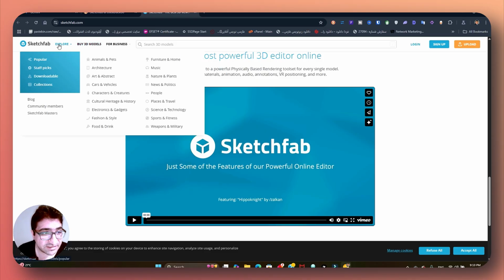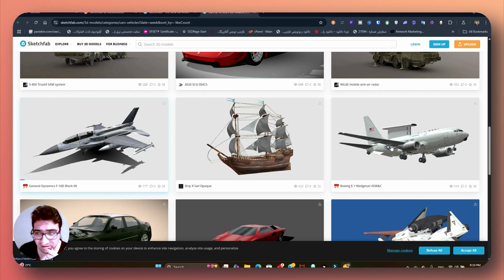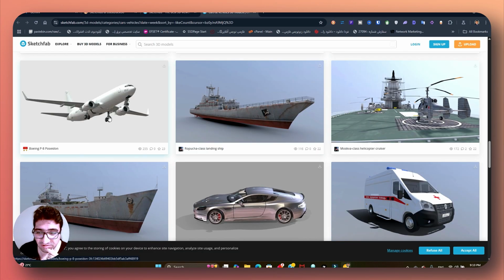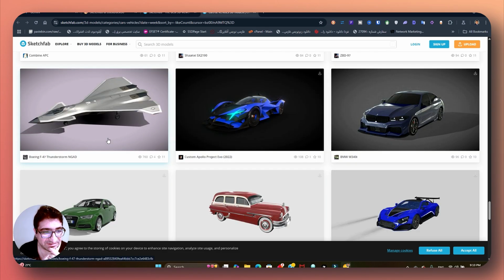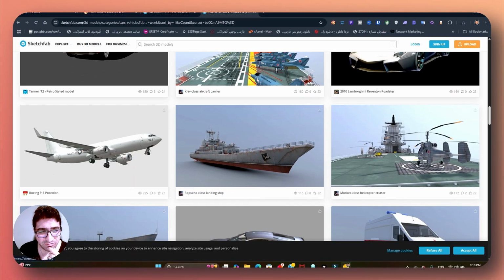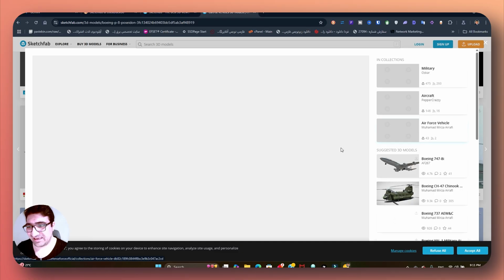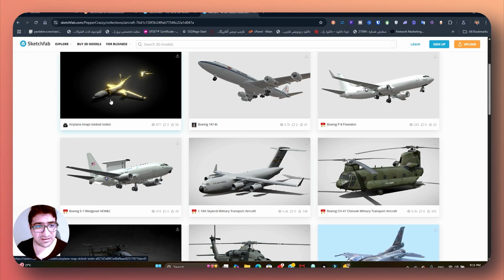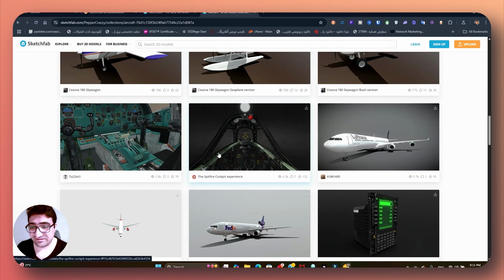Explore. Let's see if there are cars and vehicles. Let's go to that first of all and see what things it has. So all these 3D ones, planes, yeah, we can use those. Yeah, this one is good, the navy one. Let's see, does it have any other? Oh, F-47. Any other one? So let's just go with the navy because it's a little bit closer to a modern plane. Can we download it? I really want to use it for free. So aircraft. Can we download? Does it have? Yeah, embedded. So this is all good and great elements for game devs.